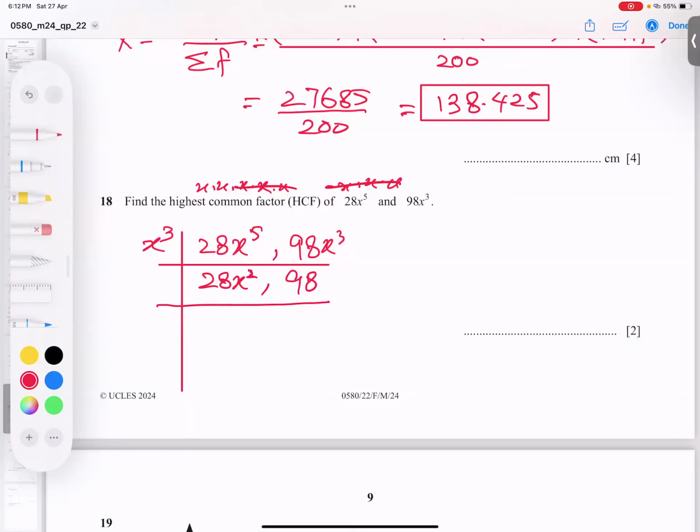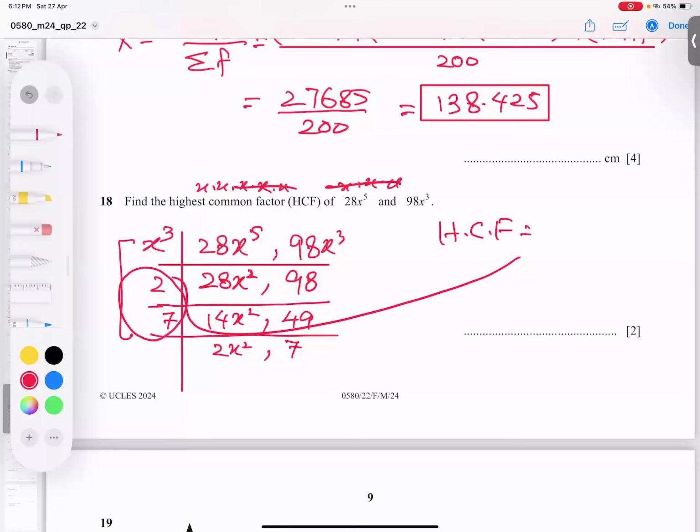Now I talk about the numbers. These two numbers are divisible by the table of 2. I got a 14 here. You can divide, and I get a 14, and actually 98 divided by 2, I got a 49. Can I divide by 2 now? No, I can divide by 7. 7 2s are 14, 7 7s are 49. Can I divide any more? No. These three products will give you the HCF. 2 times 7 is 14, and I got 14x to power 3.